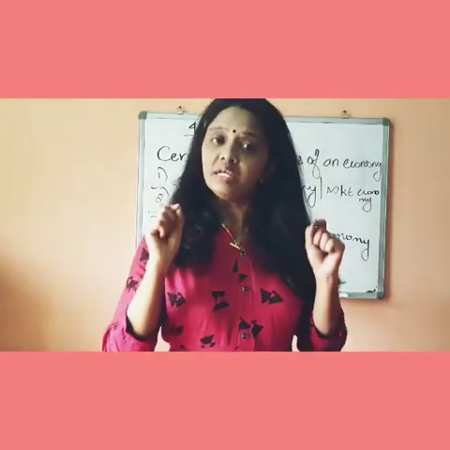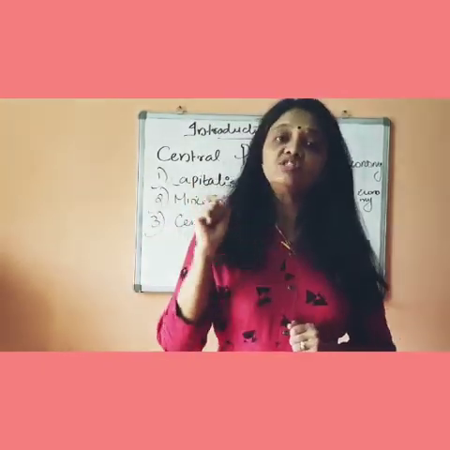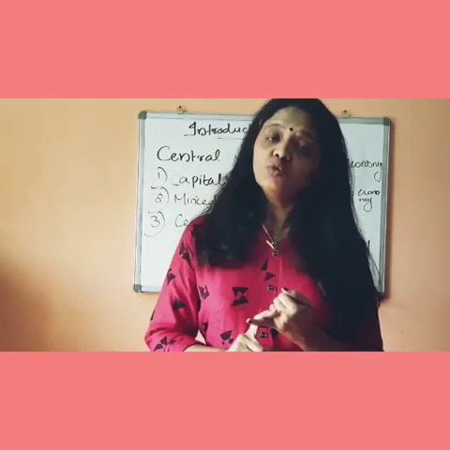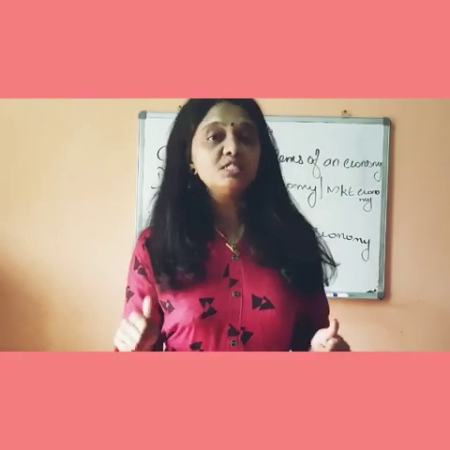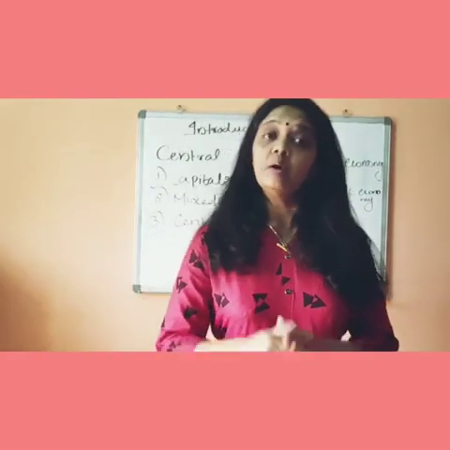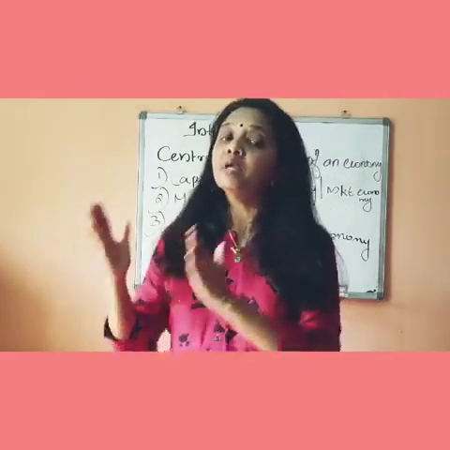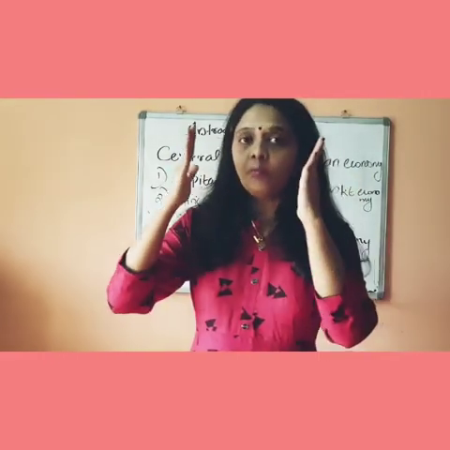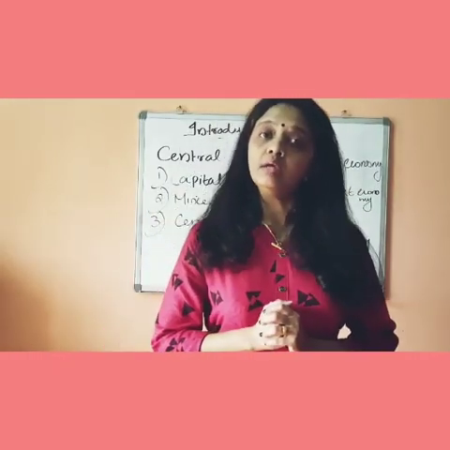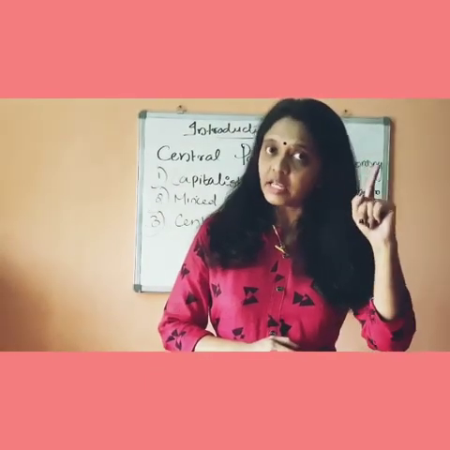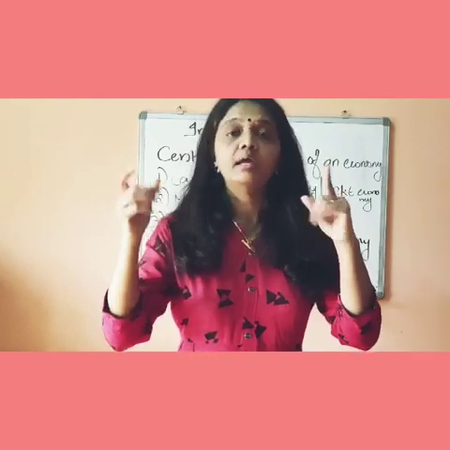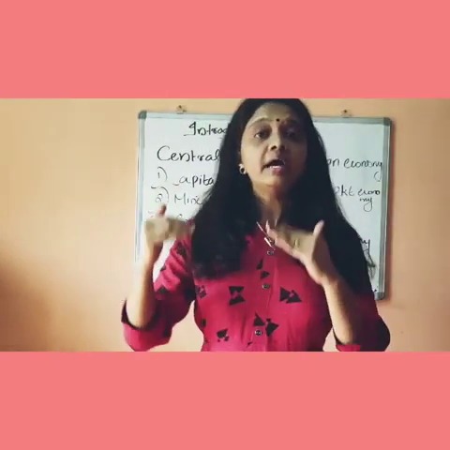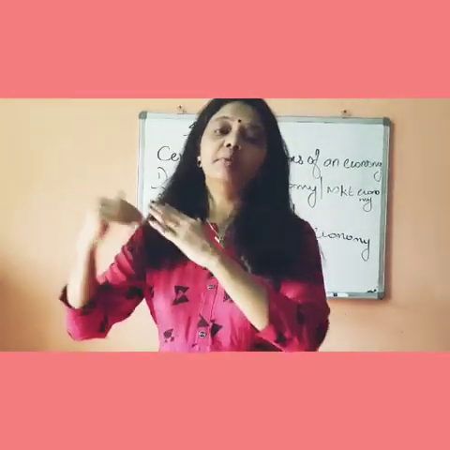Mixed economy, in which decisions related to what to produce, how to produce, for whom to produce is by market forces plus government, because it is mixed economy. So market forces are also working here, government is also working here. So the first one is capitalist, only market forces, demand and supply. Second one, demand and supply plus government.